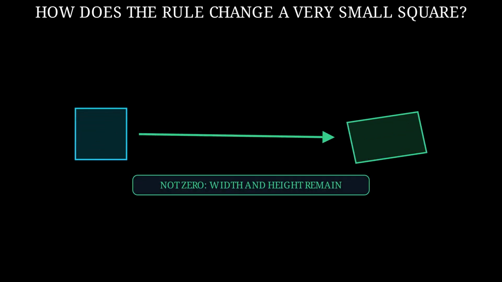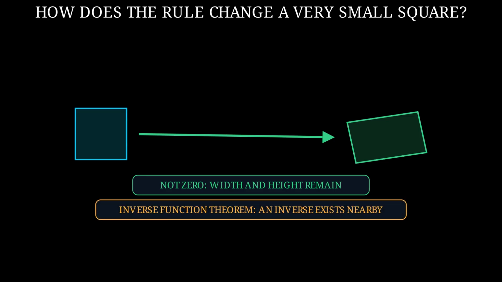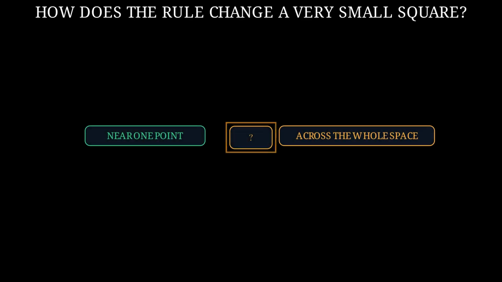When the determinant is not 0, no immediate change has been completely erased at the chosen point. The inverse function theorem then guarantees that the map can be undone inside a small enough region around that point. So this promises an undoing rule near one chosen point. It does not yet promise one undoing rule for every point in the whole space. That is correct. That single word nearby is where the coming puzzle lives.